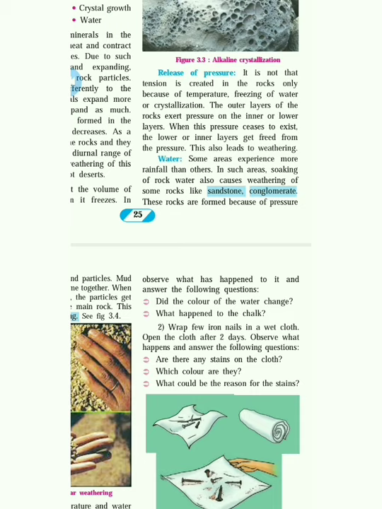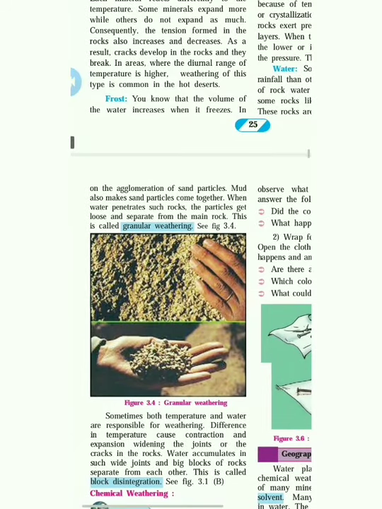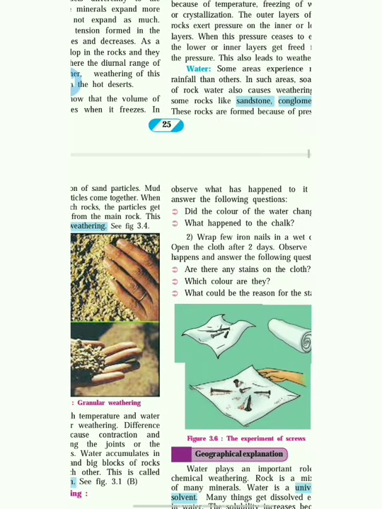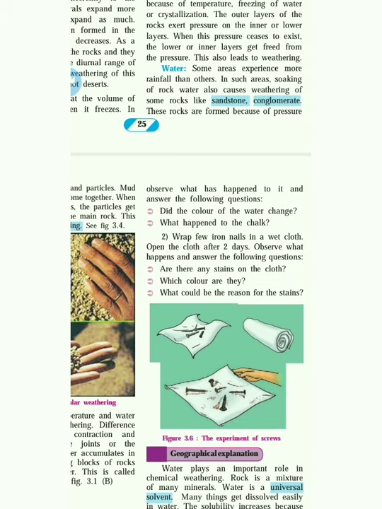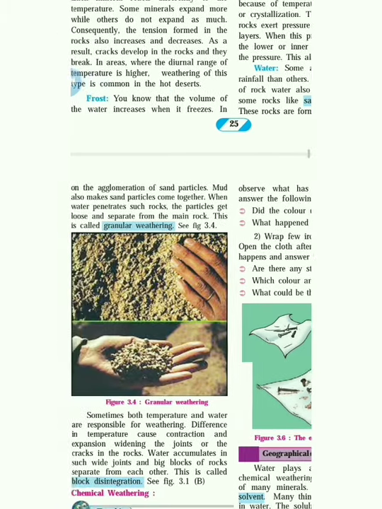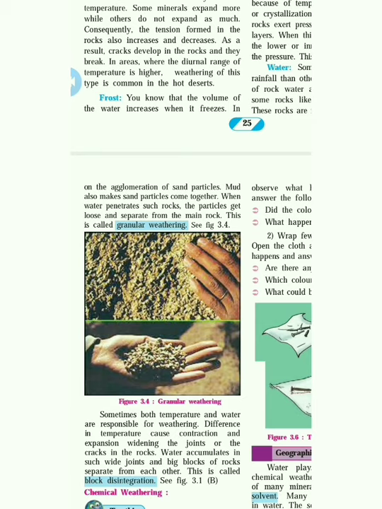Then the water comes in it. If minerals are in it and the water comes in it, what happens? The stones start separating by themselves. See this, you can see in this. See, I'm using Hindi just to make you understand. These rocks are formed because of the pressure on the agglomerations of sand particles. Mud also makes and particles come together. See, muddy water and these small stones come together, that is called agglomeration. This creates this big stone.